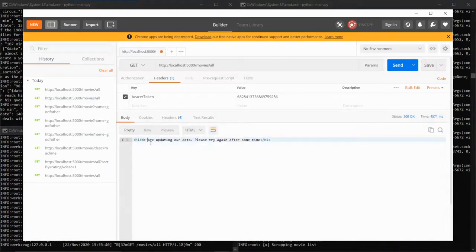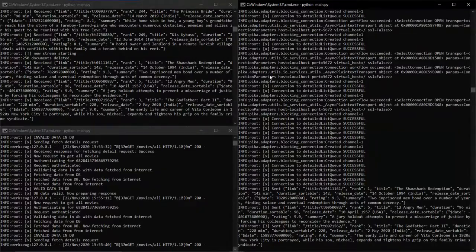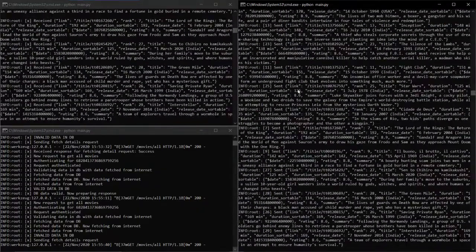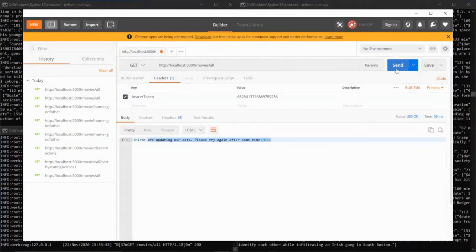I have received that we are updating our data. Please try again after some time. Let's see. Now the connection is made here. Connection pool is created. Multiple threads are created, and they are actually fetching the data right now, the scraper service and DB service. Now let's send the request. We are updating our data. We are updating our data.